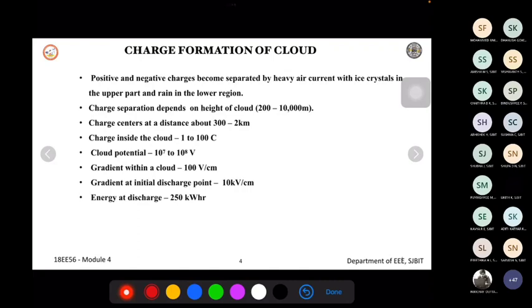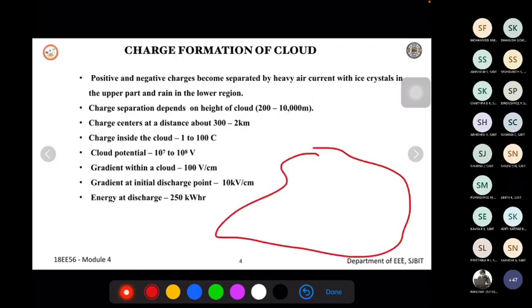Okay, so this will be separated by the air current, with ice crystals in the upper part and rain in the lower part of the cloud. If you take one cloud, the upper part consists of positive charges, and the lower part of the cloud will be negative charge. The upper part of the cloud will consist of ice crystals. Usually this positive charge region will have a temperature below minus 40 degrees Celsius, so very, very low temperature.